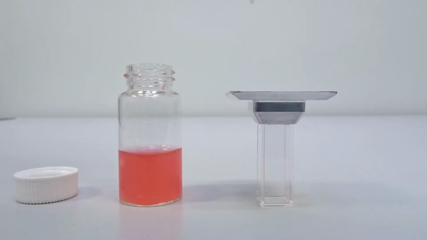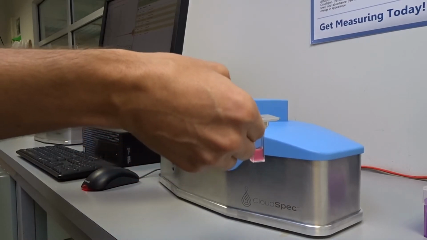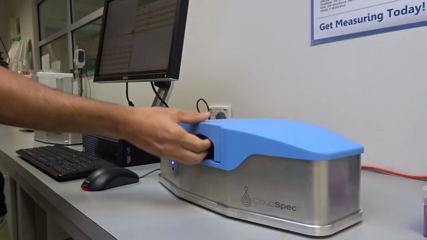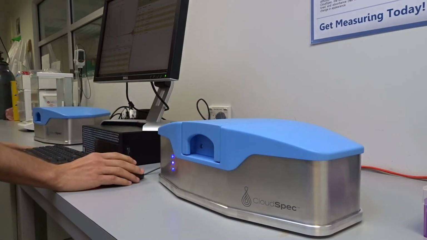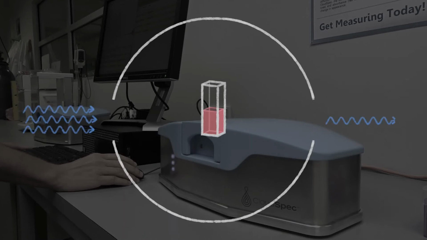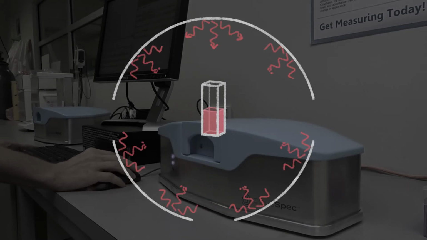Simply pipette a sample directly into the specially designed cuvette and place it into the instrument. Once inside, the CloudSpec's innovative two-beam pathway comprehensively analyzes the sample's absorbance with and without scattering at the click of a button. First, the amount of light that passes directly through the sample is measured in a traditional transmission-based geometry. Then, the second pathway uses an integrating sphere to collect all of the light scattered by the particulates in the